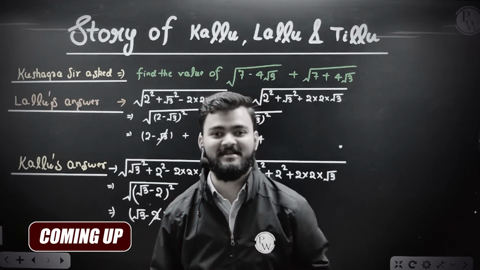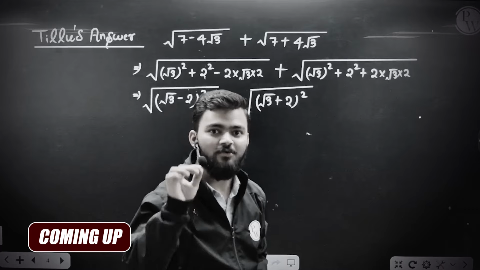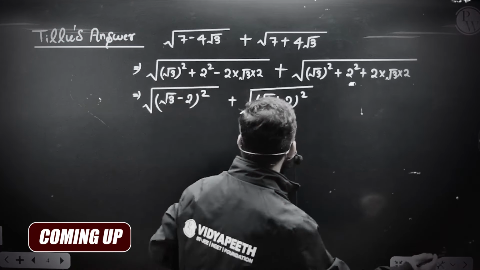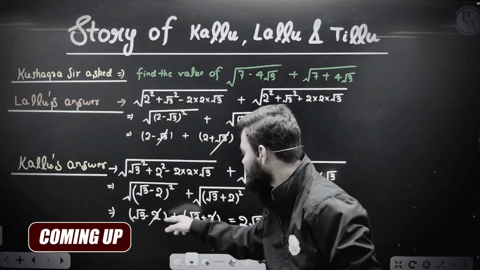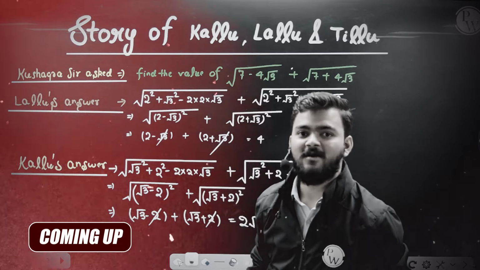The story of three students, Lallu, Tillu and Kallu. Tillu is a brilliant student. Tillu knows the beauty of modulus function. What? He knows that this minus 2 plus 2 cancel, root 3 plus root 3, 2 root 3. Now pause the video and think who is correct.